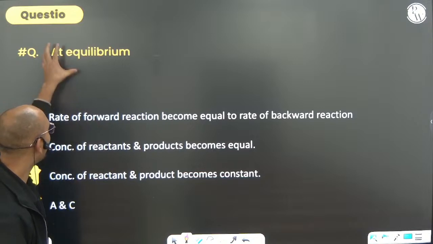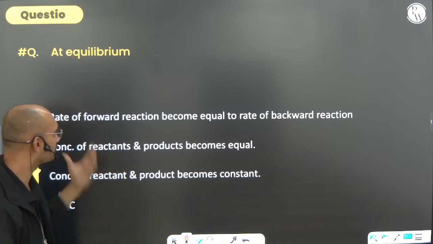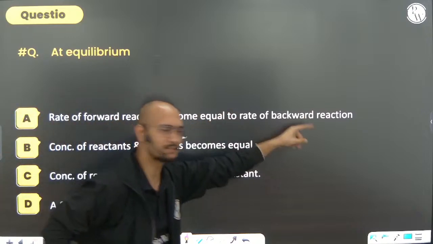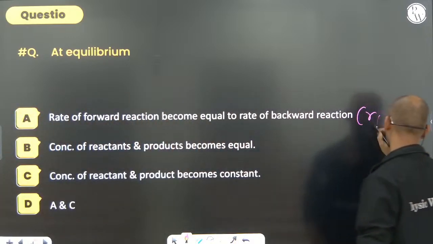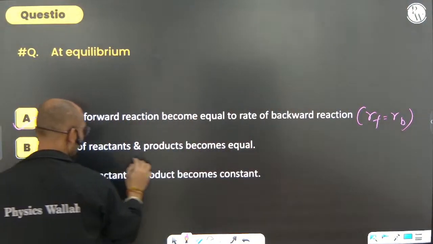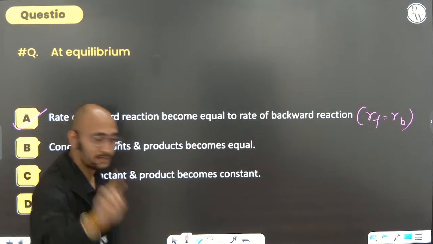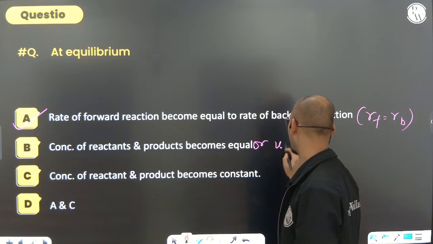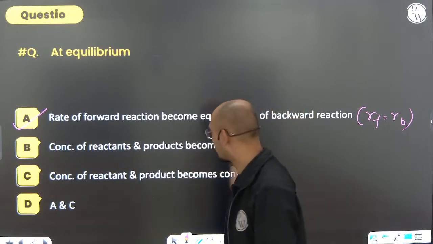Now see, at equilibrium, what are the things? Now it is a question. Rate of the forward reaction becomes equal to the rate of backward reaction. Yes, for sure, we know about it. Rf equals Rb. So it is the correct one. Concentration of the reactant and product becomes equal? No. Concentration of reactant and product may be equal or unequal, anything is possible. So it is not the correct one.